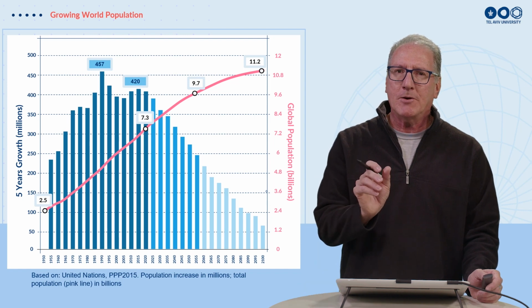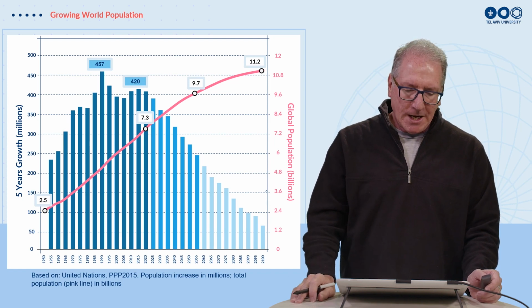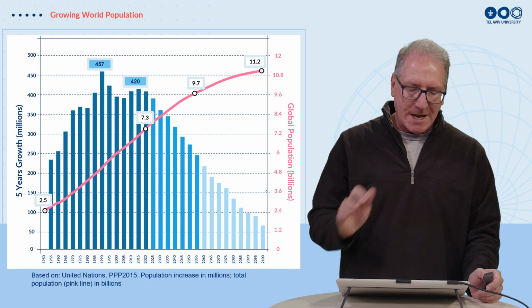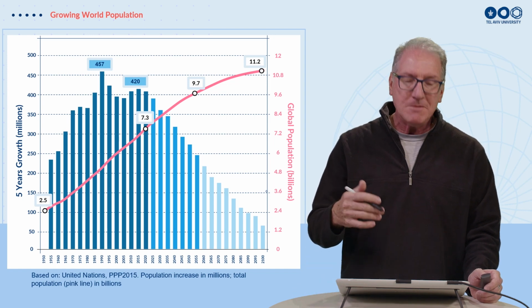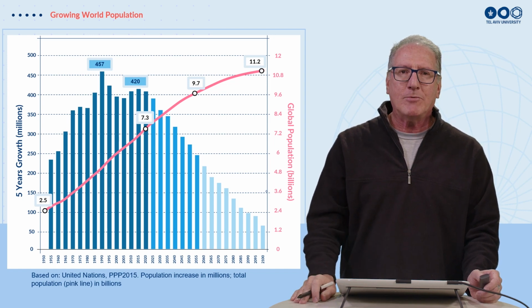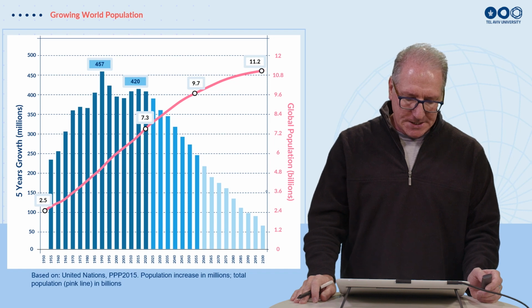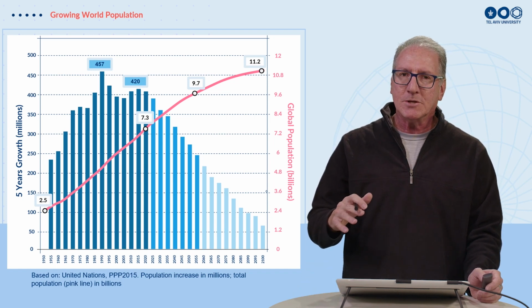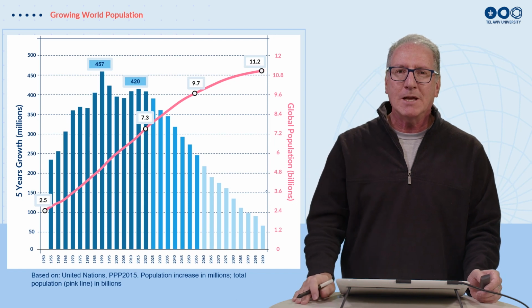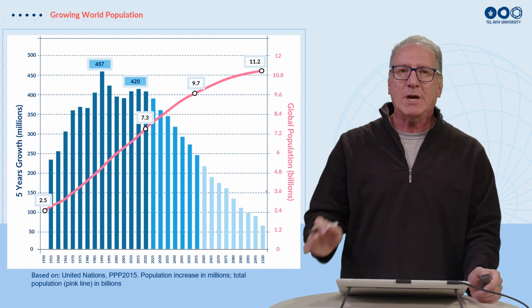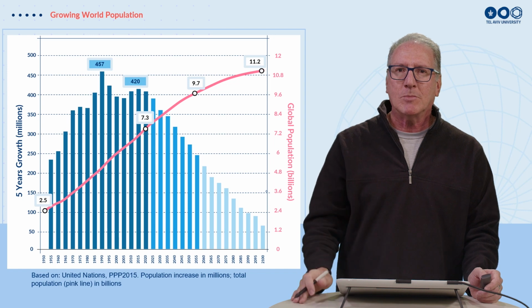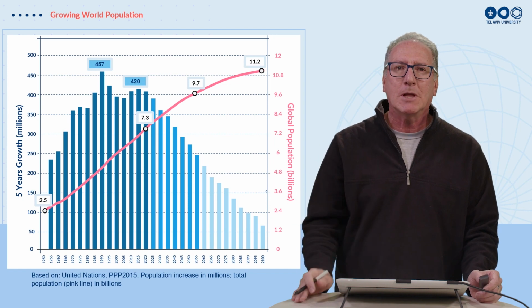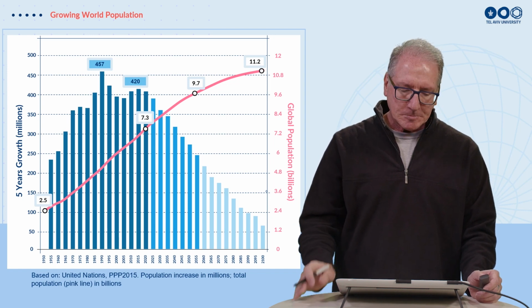Every bar represents a 5-year period, and we can see that we've actually hit the maximum. We were adding 450 million people over the 5-year period in the beginning of the 1990s, and ever since then this has been decreasing. So this is the positive side of the data, that we have passed the maximum growth of adding people and mouths to the planet, and we're dropping.